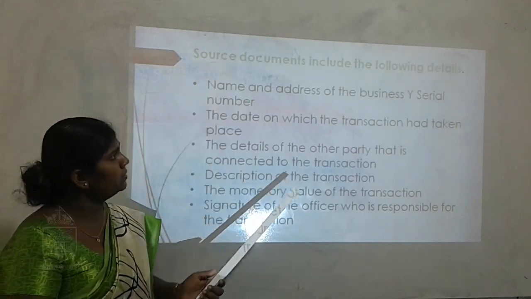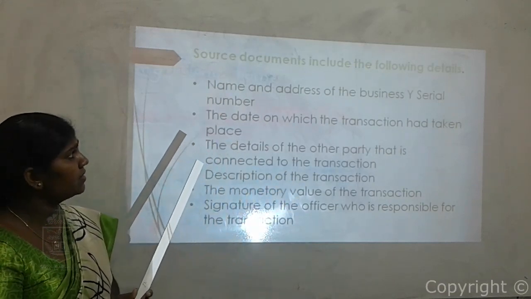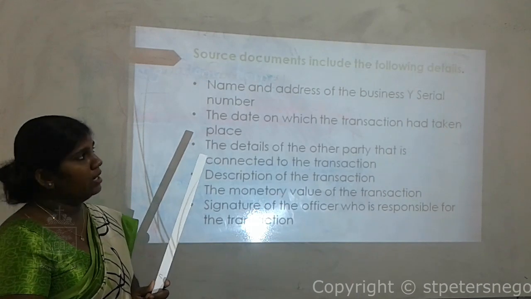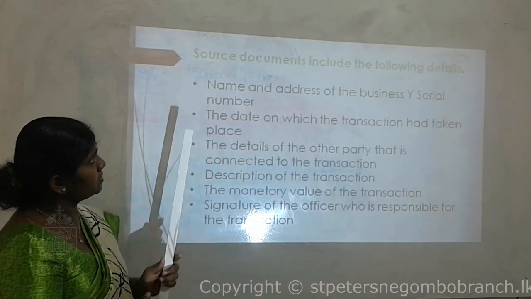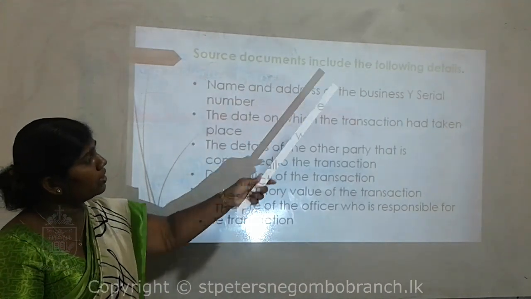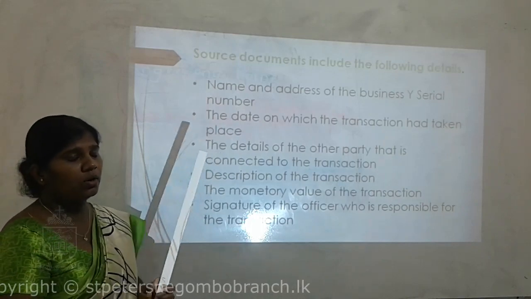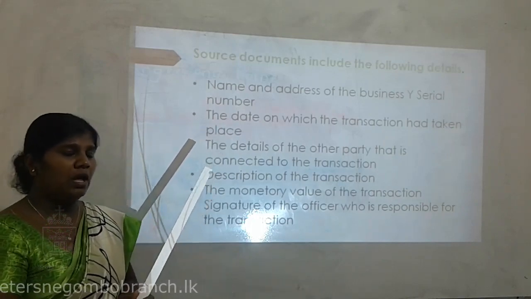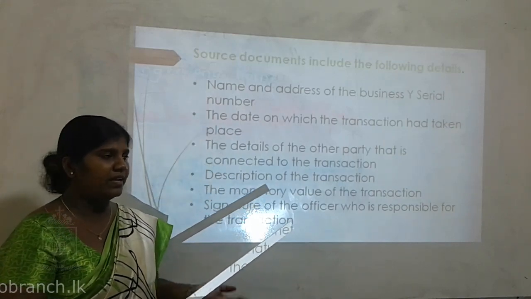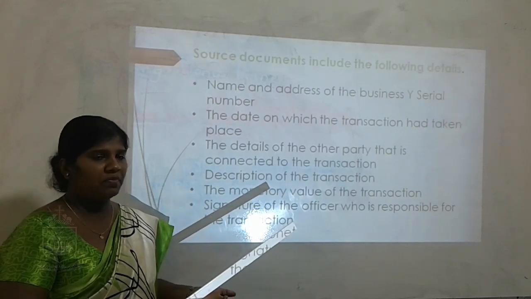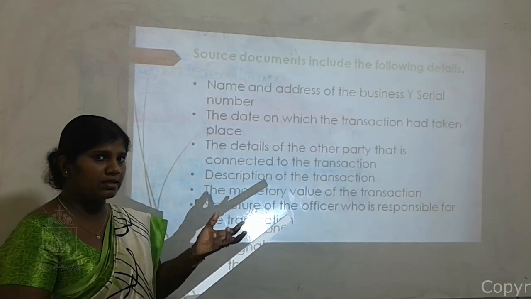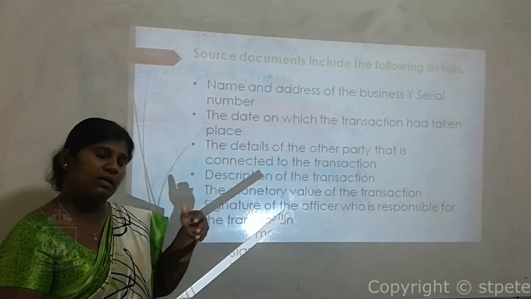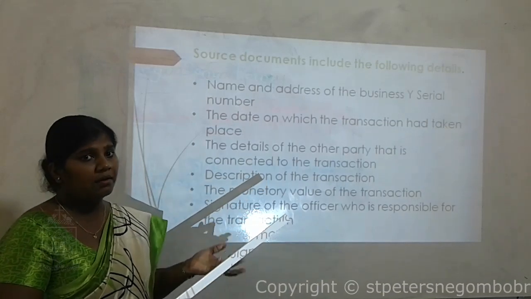Here you have been given the details that we can include in these source documents. Source documents include the following details. So think about this example. When you purchase any goods, at that time you will get a receipt from that shop. So you can check what information is included in that receipt.